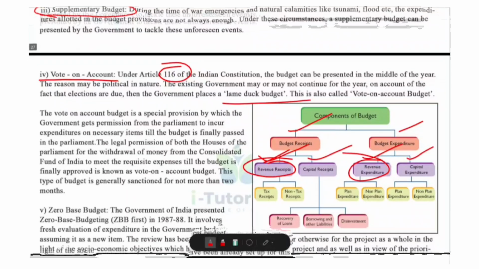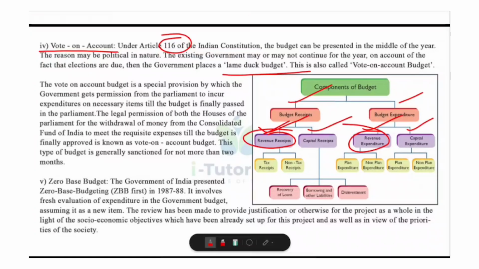Now, vote on account budget is a special provision through which the government seeks permission from Parliament to incur expenditure on essential items until the full budget is passed. It allows the government to withdraw money from the Consolidated Fund of India for meeting necessary expenses during the interim period.